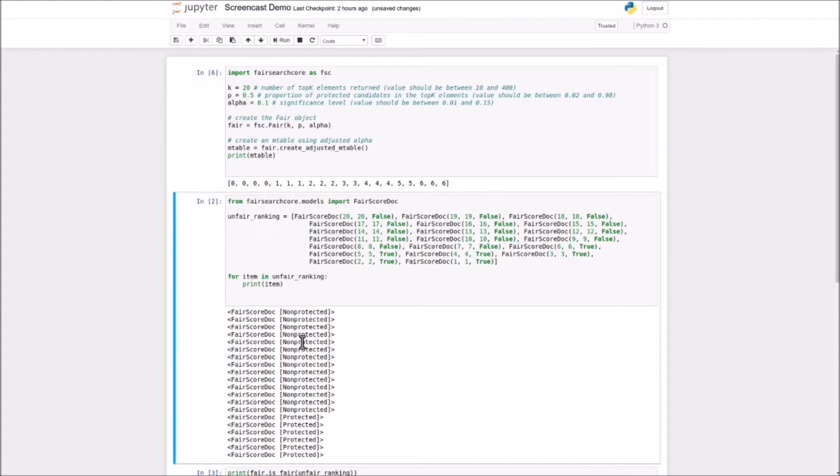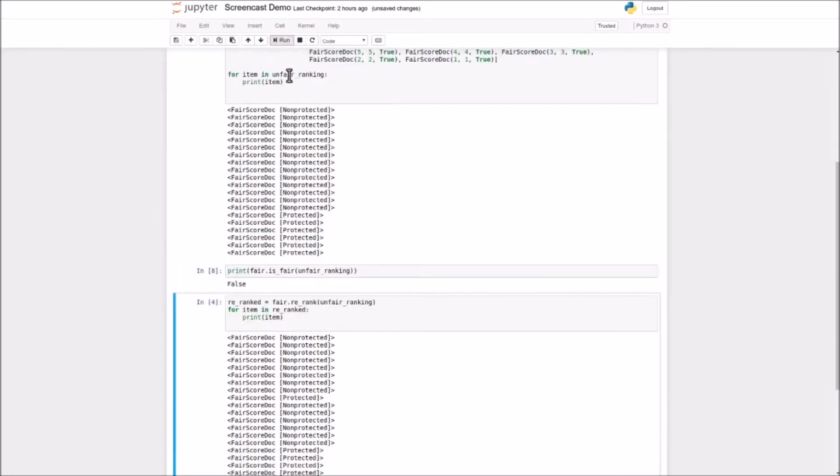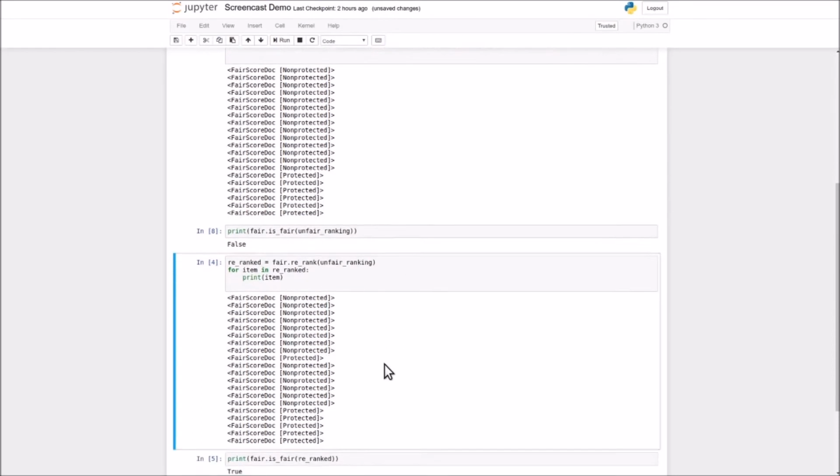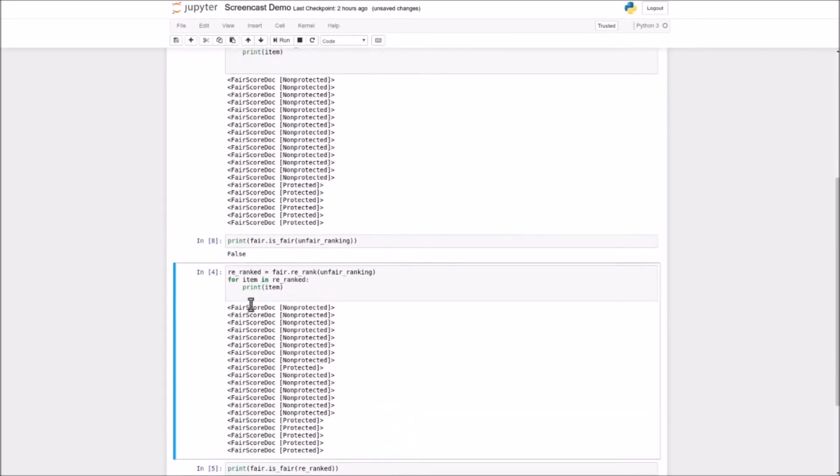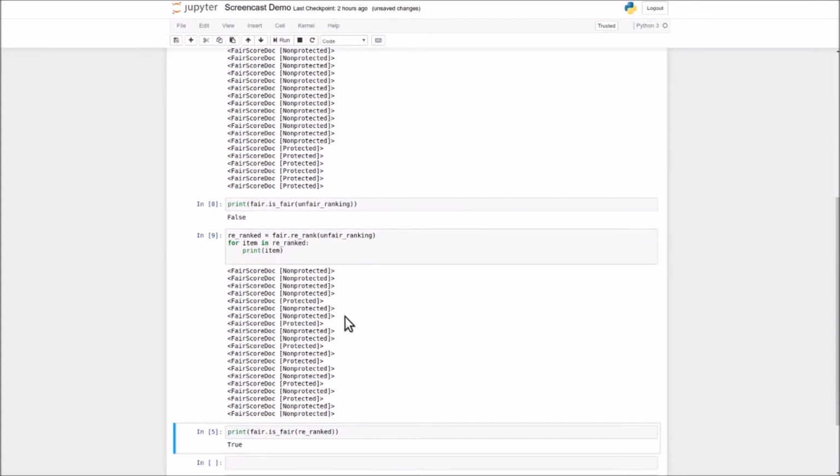Now again, we have this unfair ranking. It still looks the same. Now again, if we execute that statement, we will still see that it's unfair. And if we re-rank that, it's going to be re-ranked according to the new M table. So what we will see is that there is a more even distribution between the protected and non-protected items. Okay, and voila. So we see that the first protected candidate now appears on position 5, and this was also what the M table was requiring.